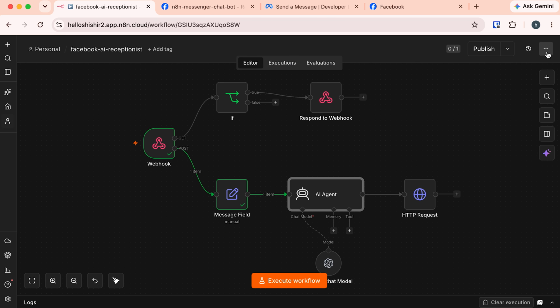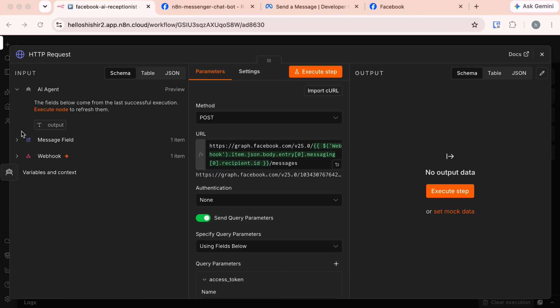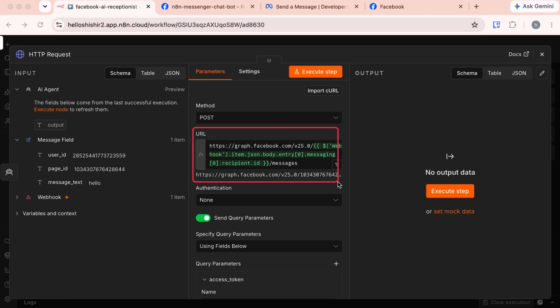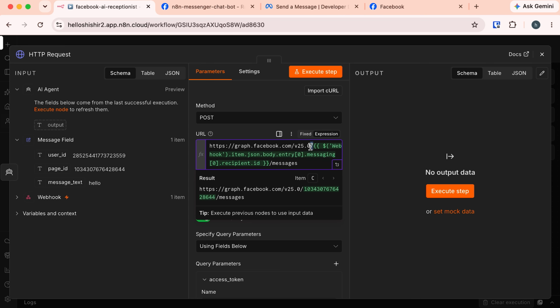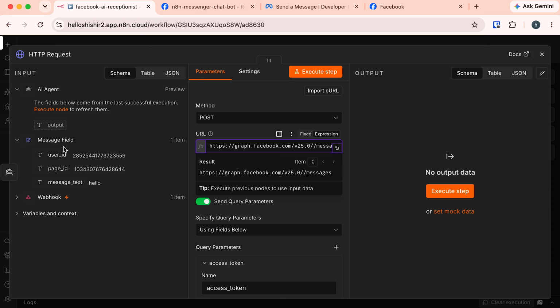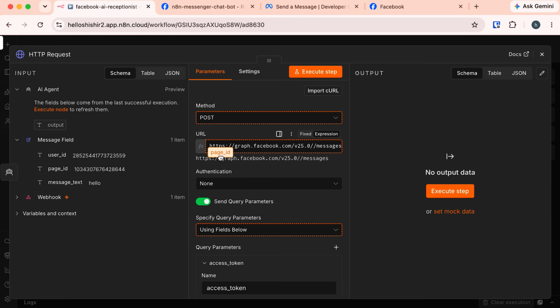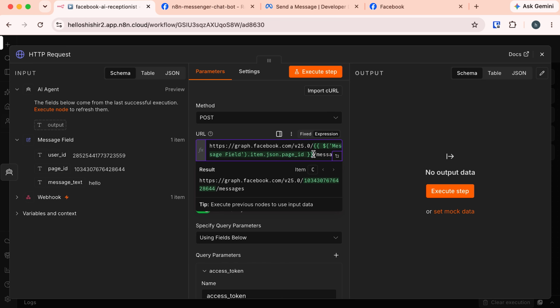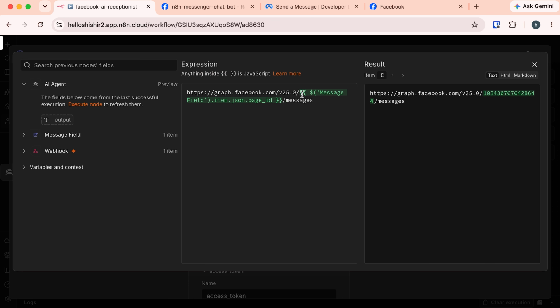Now let's close this and open this HTTP request. And here you can see on this input, we have this message field. Let's expand this. And I'm going to use this value to configure the placeholder of our card. So first one, this one was our page ID. Let's remove the old one. And from this message field, drag this page ID to this appropriate position. Okay. Let's expand this. So see, I have provided this in this appropriate position, and you can see the expression is much smaller, clear, and easy to understand.